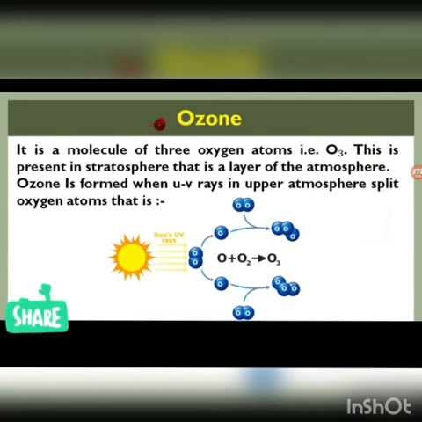Ozone is formed when UV rays in the upper atmosphere split oxygen molecules. So in the figure you can see O2, one molecule of oxygen, it splits into O and O. So other O2 molecules take up this oxygen atom, one atom, and they become O3. That is ozone.